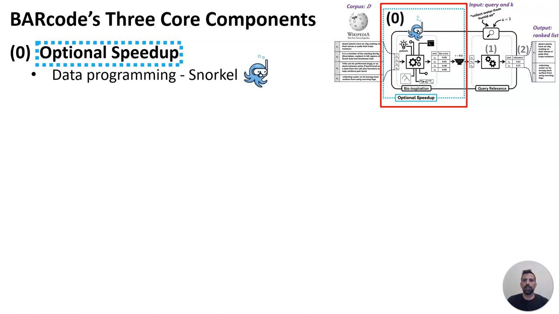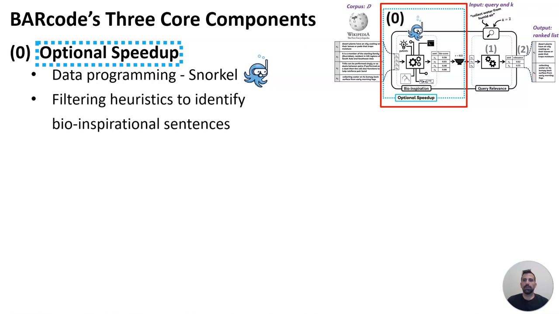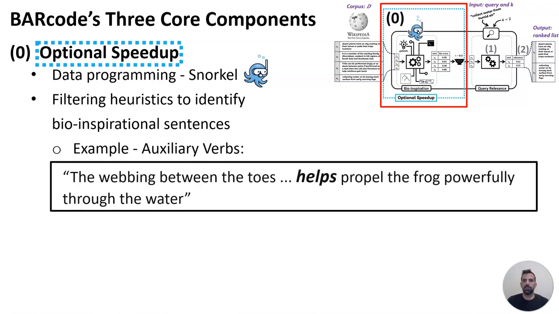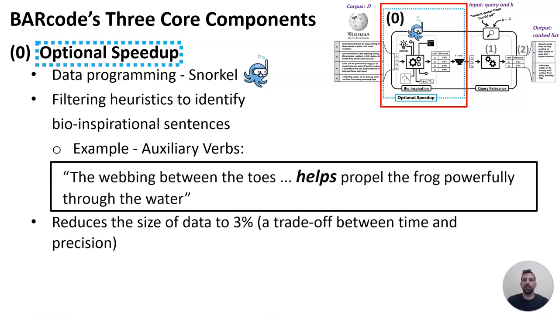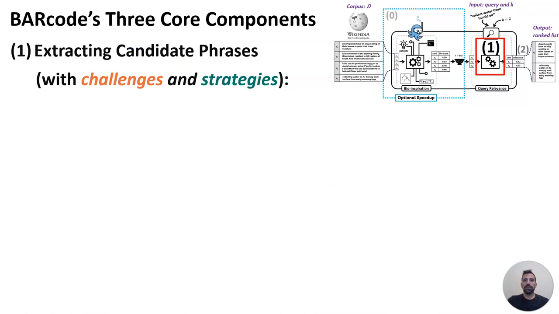We use Snorkel, a data programming tool, to create a sped-up version of the system. We define filtering heuristics to identify sentences with potential bio-inspirational information. For example, we assess whether a sentence includes an auxiliary verb, which is a cue that the sentence contains a challenge and strategy. This process significantly reduces the dataset size without compromising performance. For more details and results, see our paper. Then, regardless of whether the data is filtered or not, our process involves two phases.